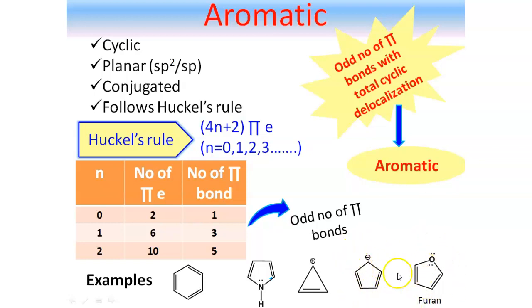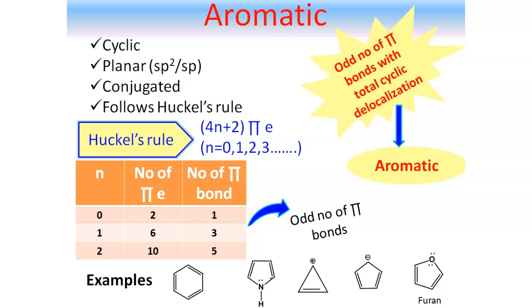In the last example where we have taken furan, we can see that 2 pi bonds are already present in the system. It is cyclic, and here most important thing is oxygen atom has 2 lone pair of electron. Now among these 2 lone pair, one is taking part in resonance at one time because 2 lone pairs are present in 2 perpendicular p orbital of oxygen atom.